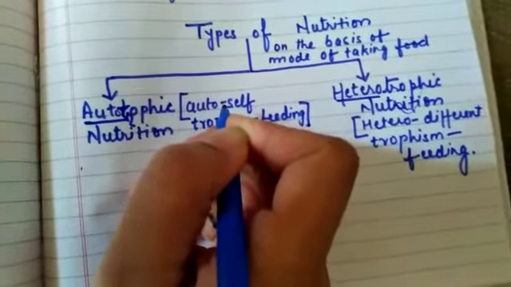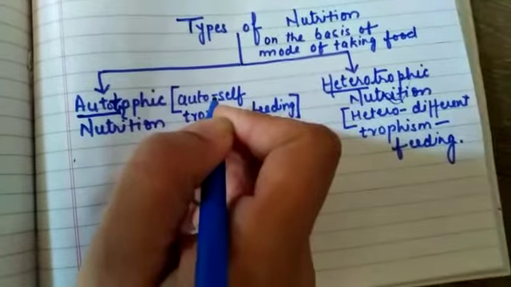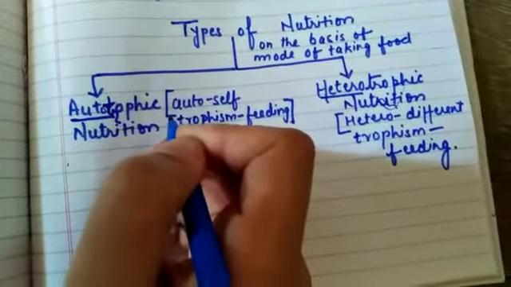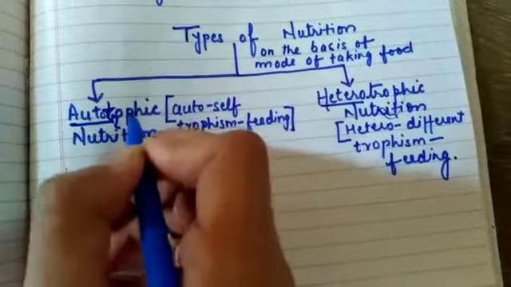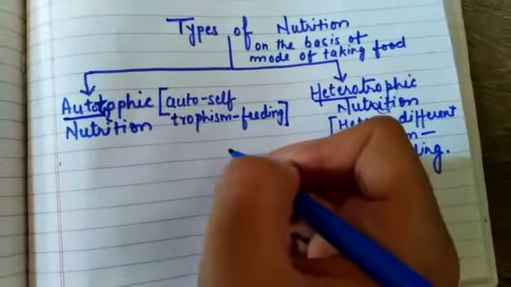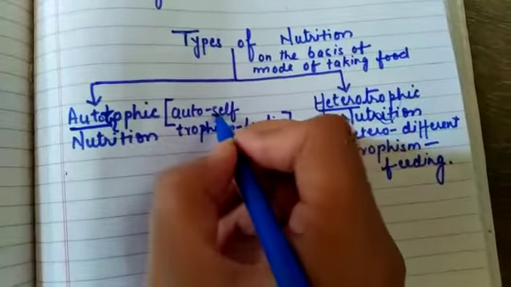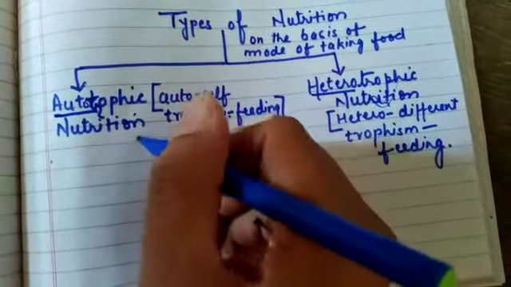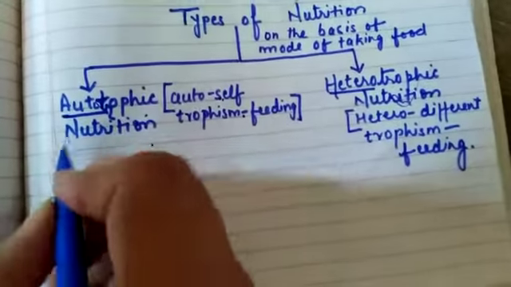We have heard that a vehicle is automatic, a washing machine is automatic. Auto means self, the thing that is self-regulating. And trophic means feeding, so self-feeding organism. This type of nutrition is known as autotrophic nutrition, and the organisms are known as autotrophs.